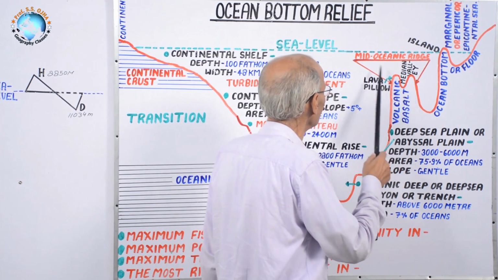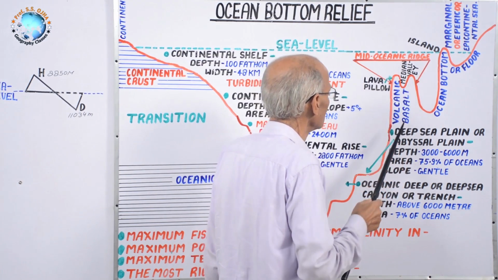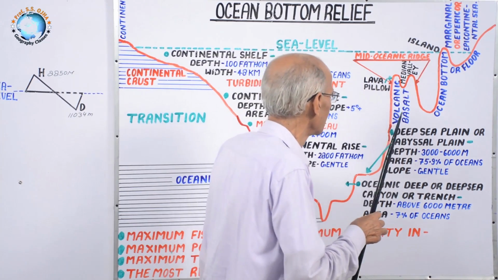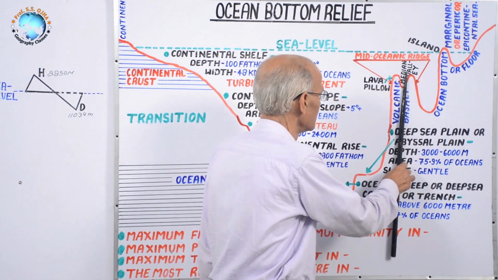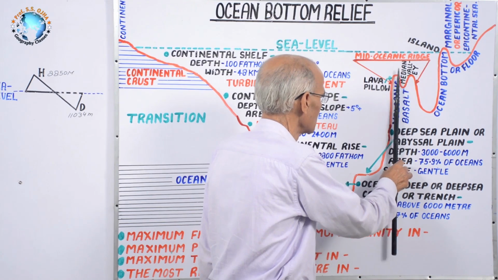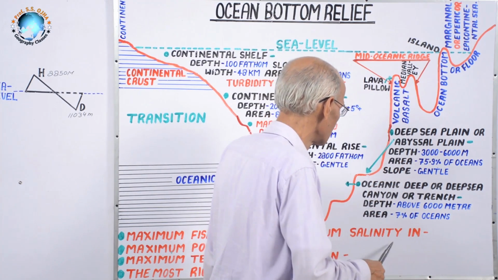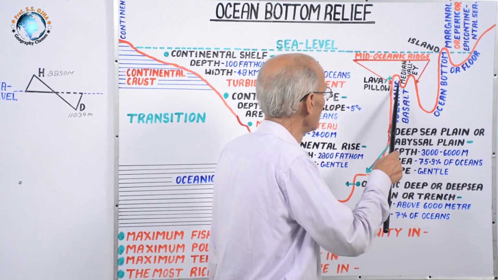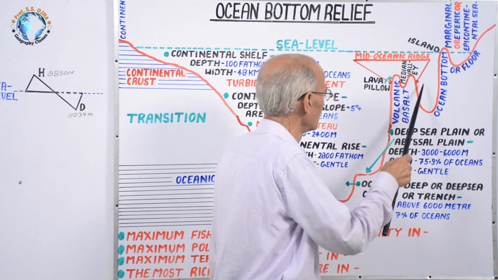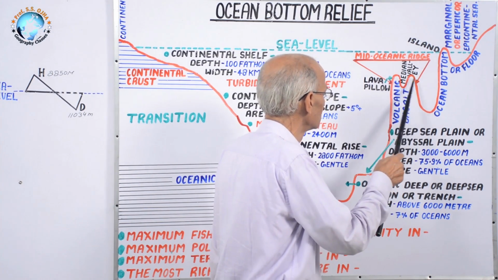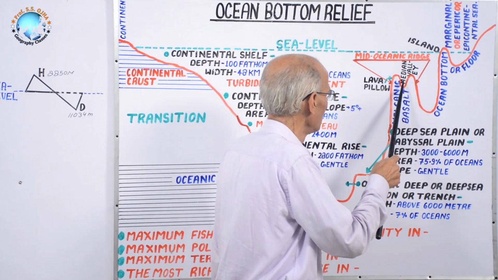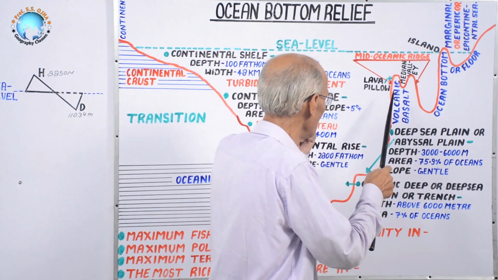This feature is mid-oceanic ridge. According to plate tectonics, here there is a fissure or rift, out of which magma from the asthenosphere comes, and it is deposited on both the sides. Both the sides are higher, while the middle is lower.